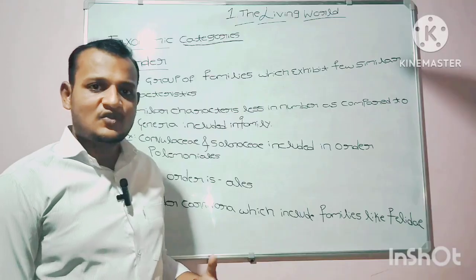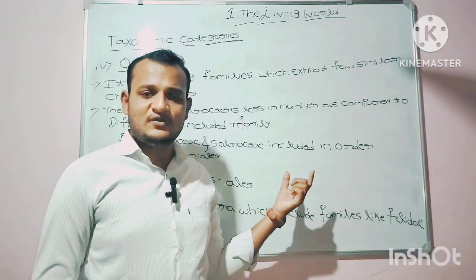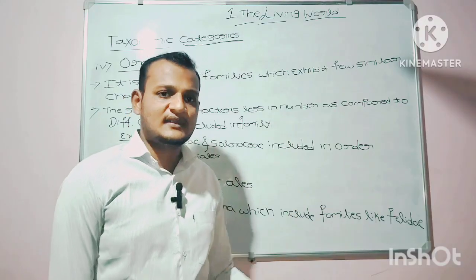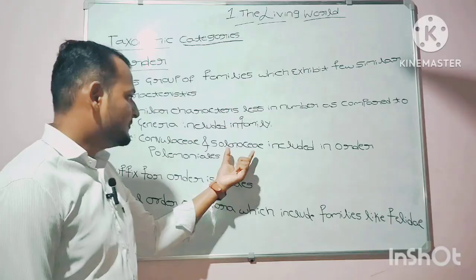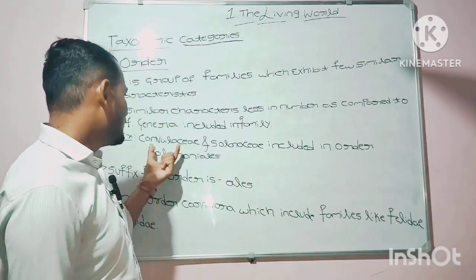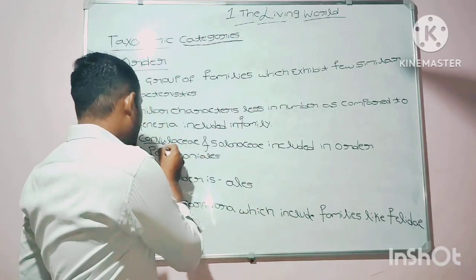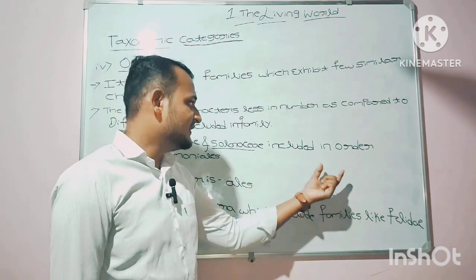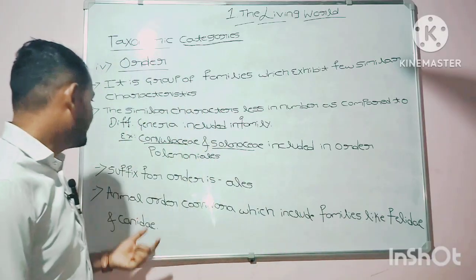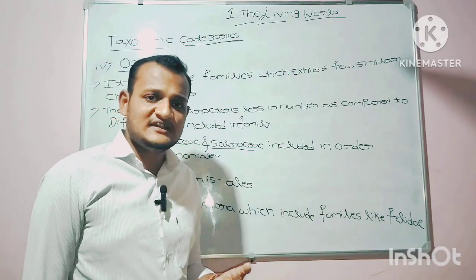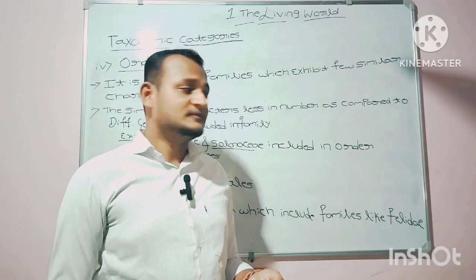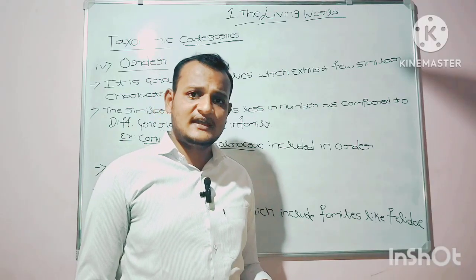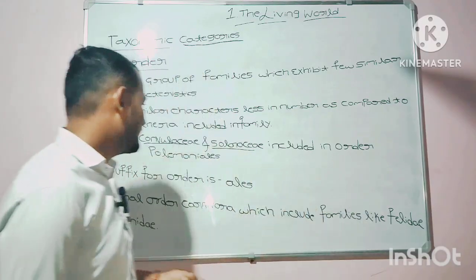For example, Convolvulaceae and Solanaceae. Convolvulaceae and Solanaceae are both families with a few similar characteristics. Since both exhibit a few similar characteristics, they are included in the order Polemoniales. They are grouped under an order, namely Polemoniales.